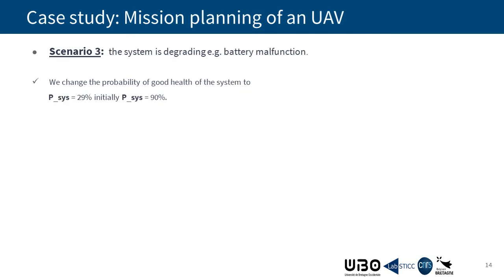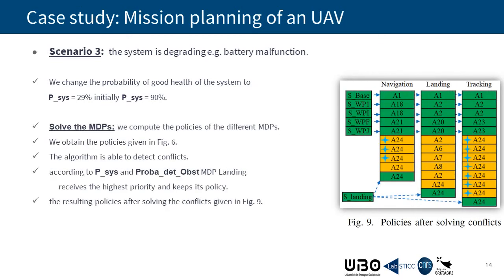In scenario 3, the system is degrading, for example, a battery malfunction, so we change the probability of good health of the system to 29, initially 19. Then we solve the MDPs and we found the policies given in figure 6. In figure 9, we can see the resulting policies after solving conflicts.